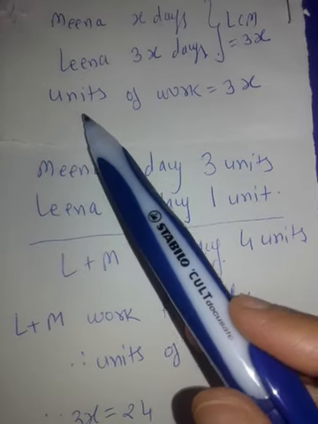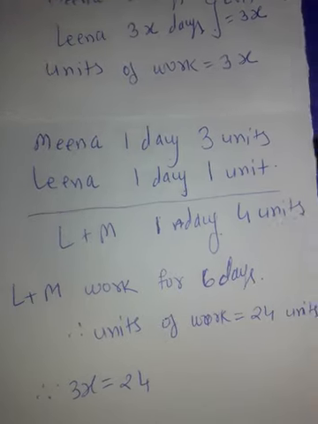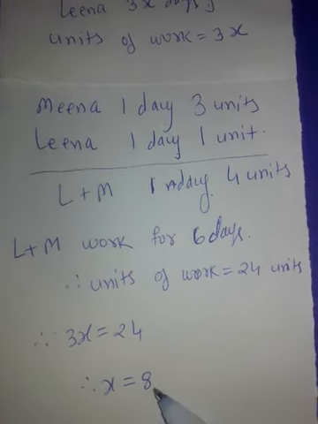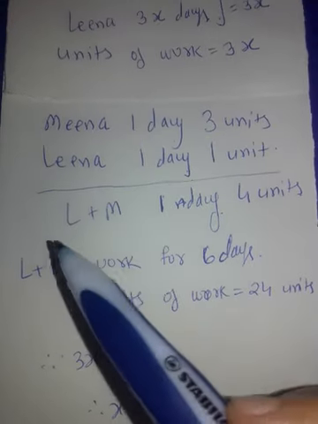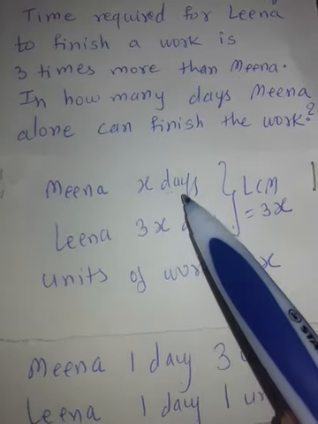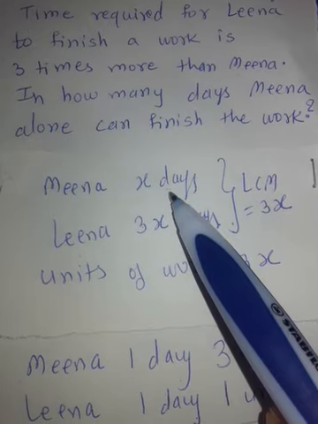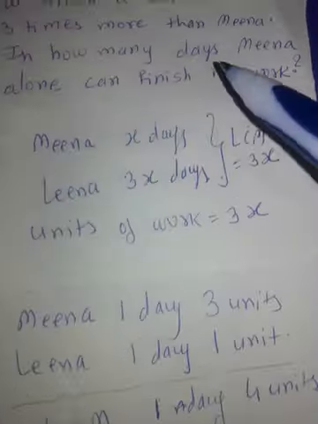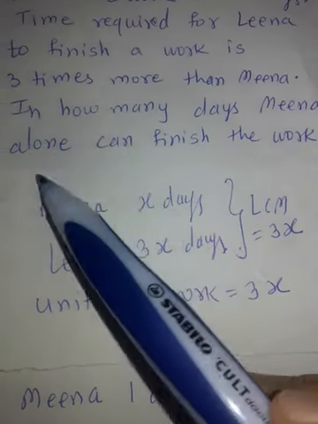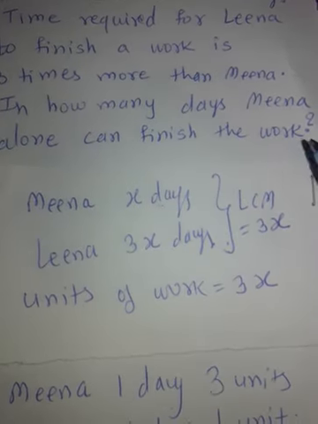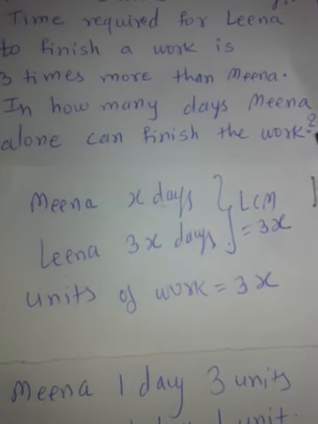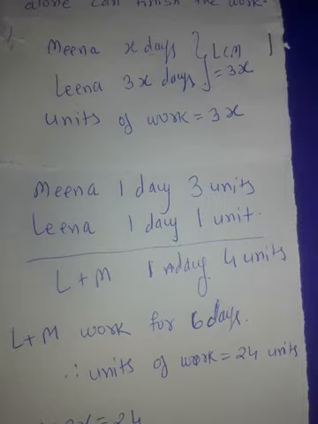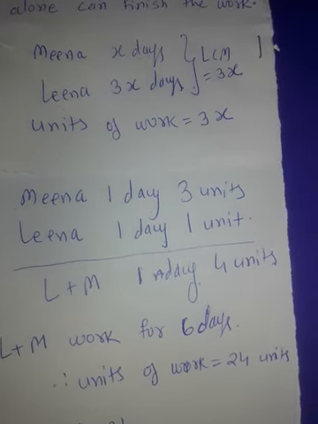But what we found here, units of work as 3x, that means 3x is equal to 24 and x is equal to 8. And what is x? Meena takes x days to finish the work that we have assumed, and x is 8. And see the question. In how many days Meena alone can finish the work? Answer is 8. x is equal to 8. Very easy. See, with this LCM method, everything becomes very easy.